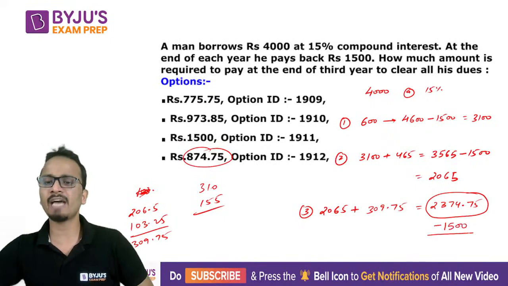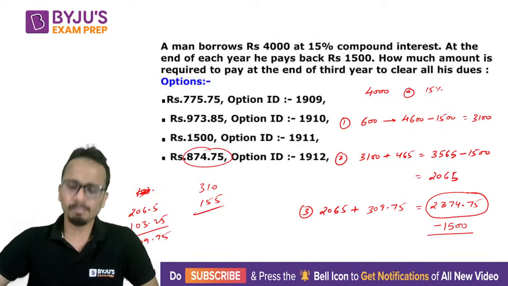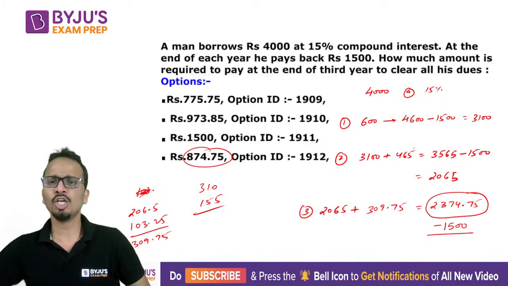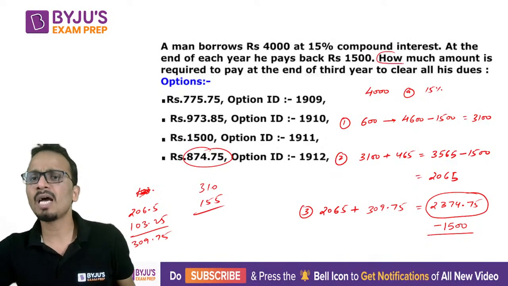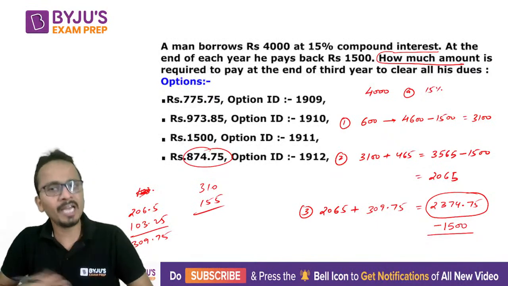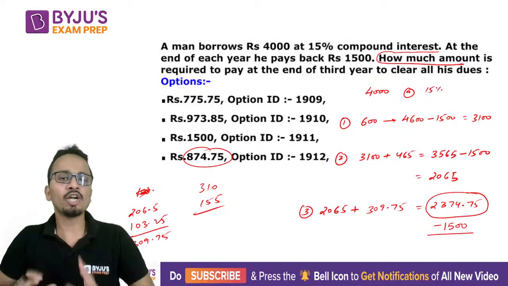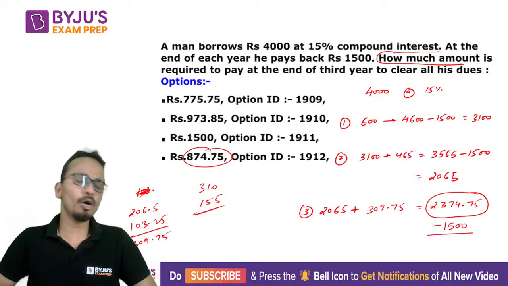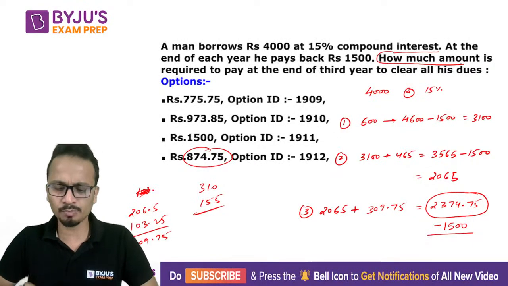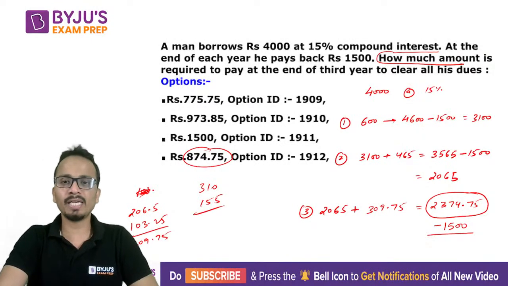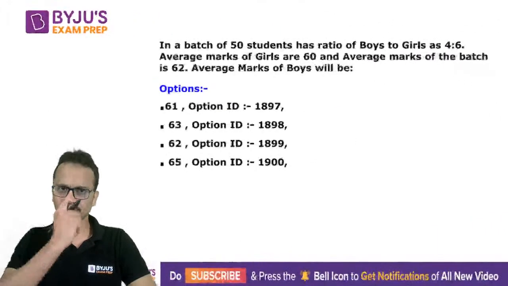by 1,500. They have assumed that the person is already paying 1,500 rupees at every year, at the end of every year. So the language should have been how much more amount, how much extra amount is required to pay at the end of third year to clear all his dues. All right. So in case if you want to raise an objection, you may raise an objection for this question as well. Right. Now let's move ahead and look at the next question.